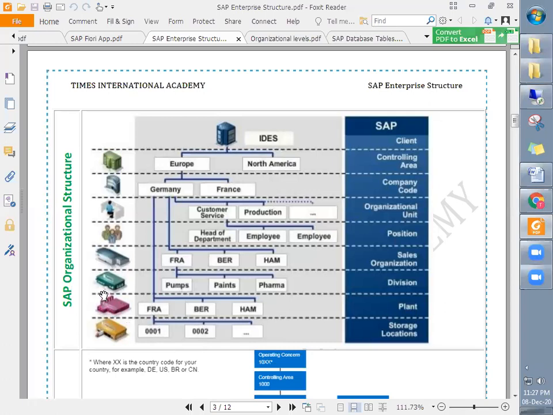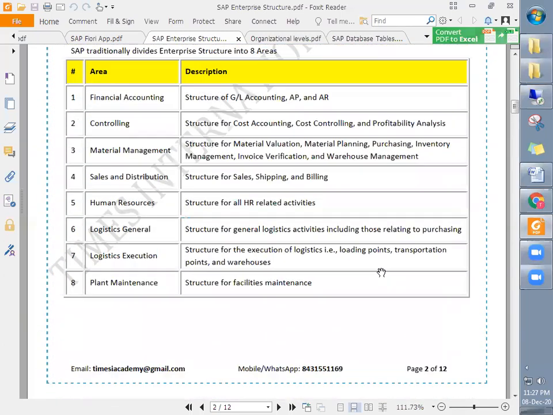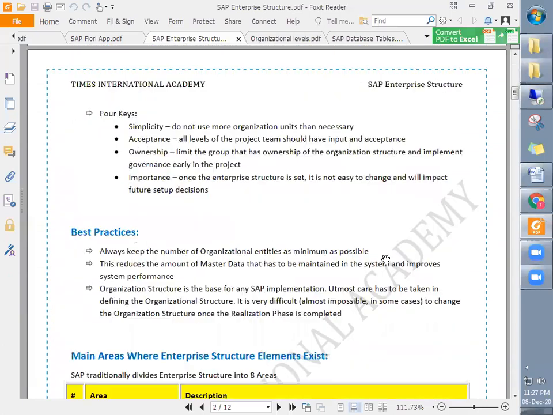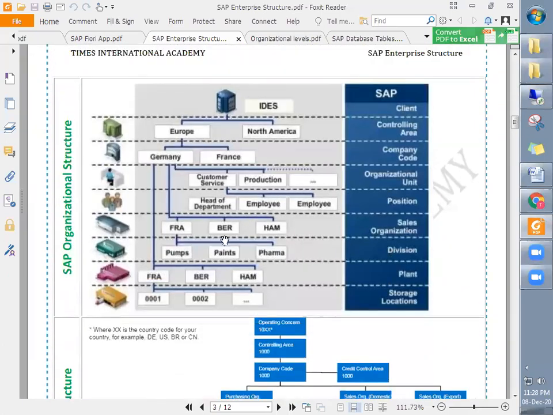In the case of Tata Motors, the manufacturing facilities have warehouses. Those warehouses will be represented as storage locations in SAP. So this is the industry structure, and it is represented in SAP with these terminologies. We will discuss in detail what a client, controlling area, and company code are. Here we just need to understand what these are. Any question related to this? If you get the idea, then everything will be fine. If you have any question, you can go ahead and ask.